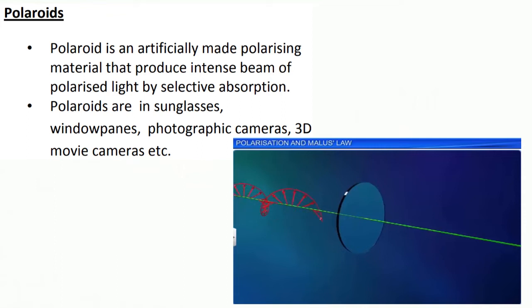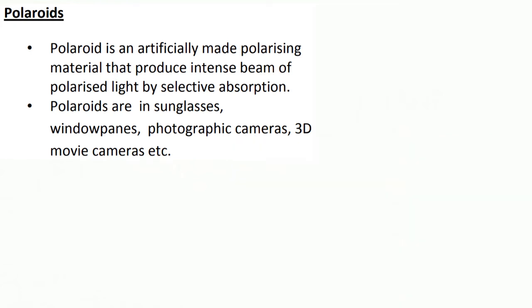Polaroids. Polaroid is an artificially made polarizing material that produces intense beam of polarized light by selective absorption. The Polaroids are used in sunglasses, window panes, photographic cameras, 3D moving cameras, etc.